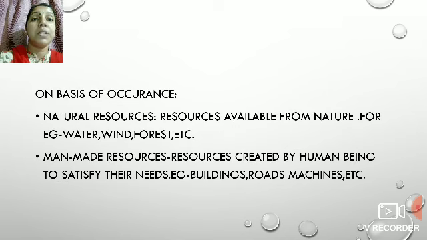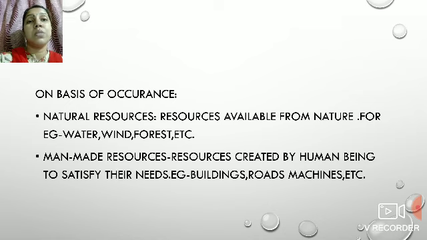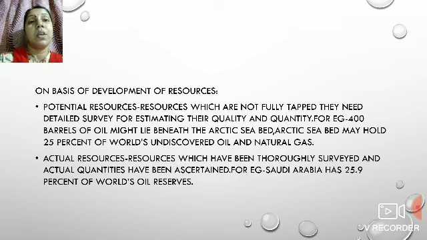Then we have, on the basis of occurrence, natural and man-made resources. What are natural resources? From the name only we can know, the resources that are available from nature, for example wind, water, forest, etc. And what are man-made resources? Resources that are made by man to satisfy their needs. For example, buildings, roads, machines, tools, equipment, etc.